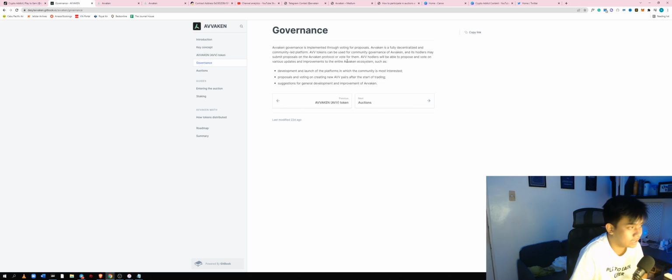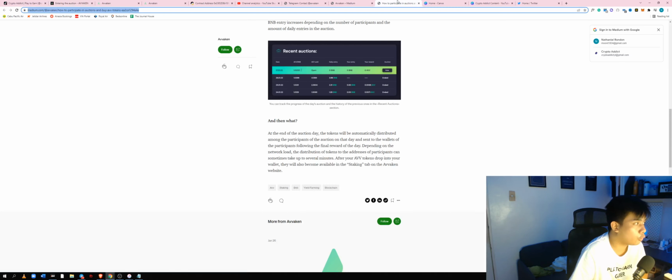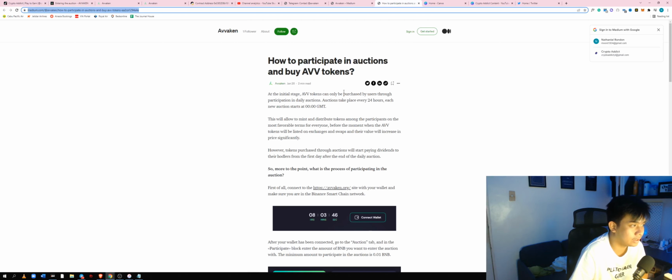Since this is a decentralized and community-led platform, the more AVV tokens you have, the higher voting rights you have in this platform, into the ecosystem, the development, the proposals, the improvements, and the general development, as you can see here. This is very important, because it is not called DeFi if you do not have voting rights on those, right?